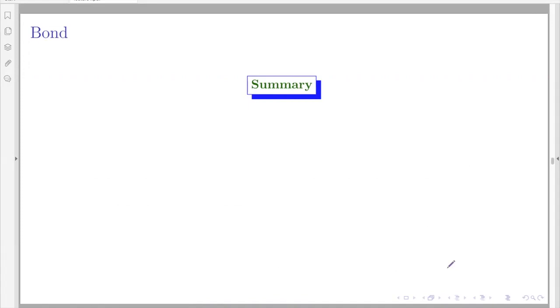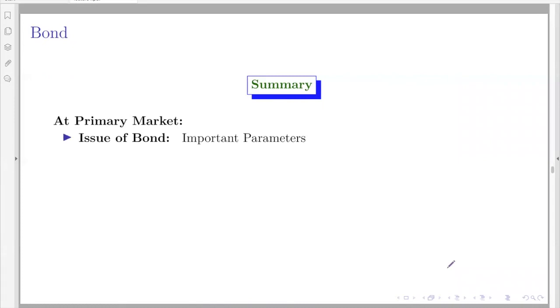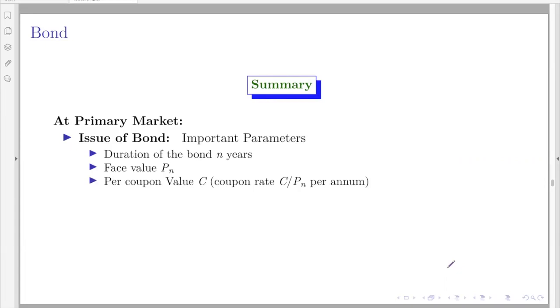Well, so far we have understood some basics of bonds. Let us try to summarize it. At the primary market, initially the issuers will come and call for lending money. So in that process, they issue bonds. The important parameters while issuing bonds are the duration of the bond, that is how many years the bond will be running, and the maturity date, the face value of the bond, and the coupon value.